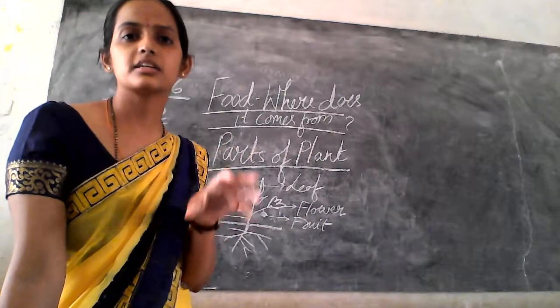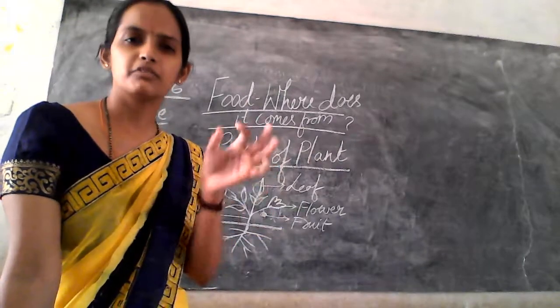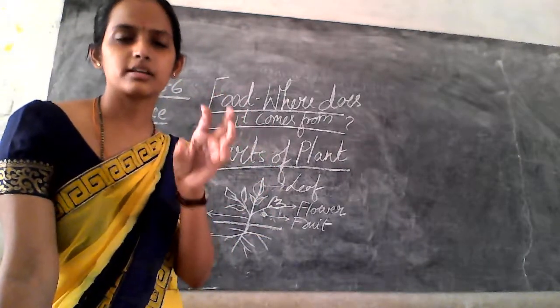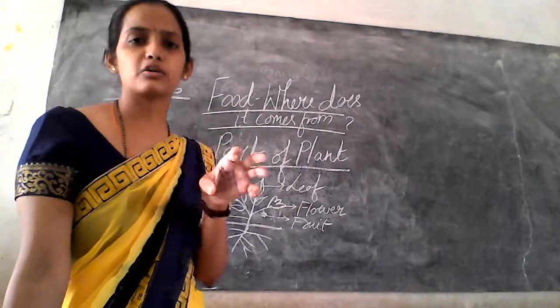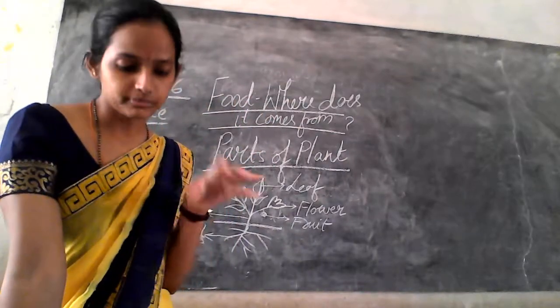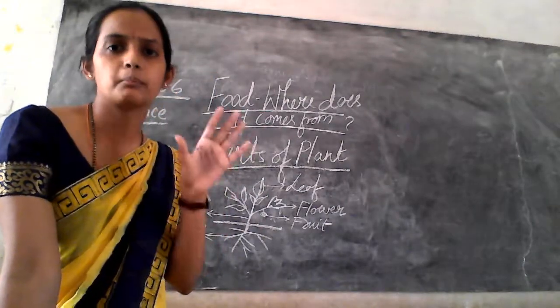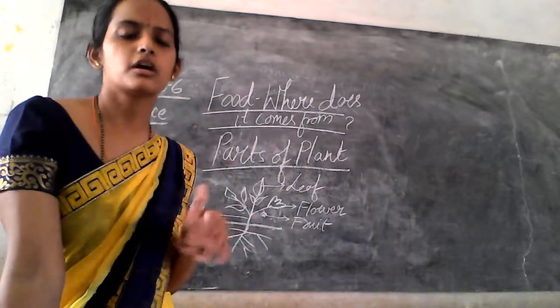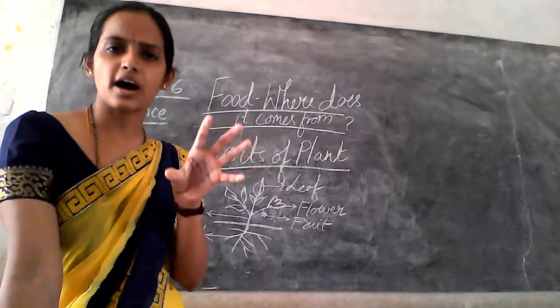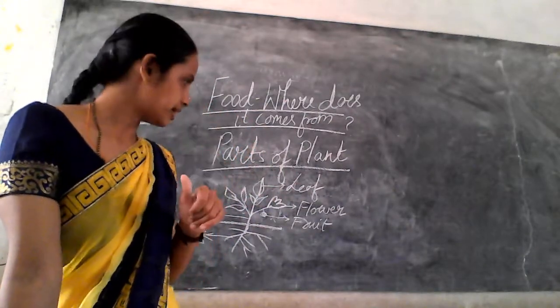If you consider the mango tree or apple tree, we only use the fruit part. An apple is a fruit, a mango is a fruit. So we eat only one part of that particular plant, that is a fruit, or in leafy vegetables only the leaf part.